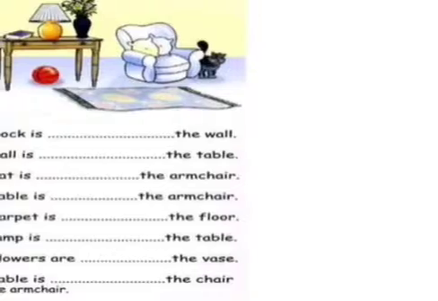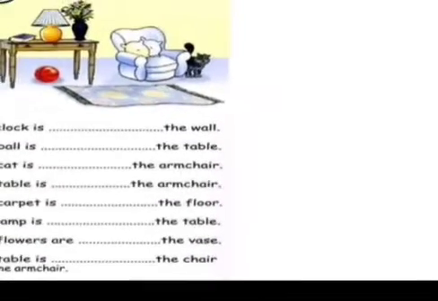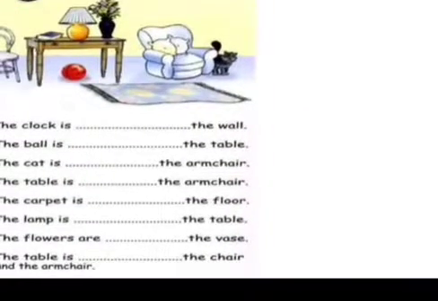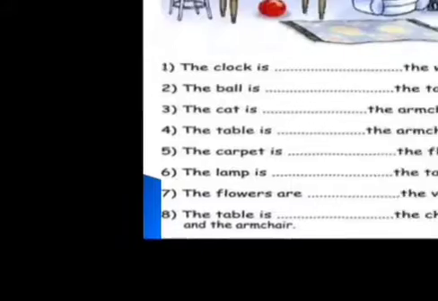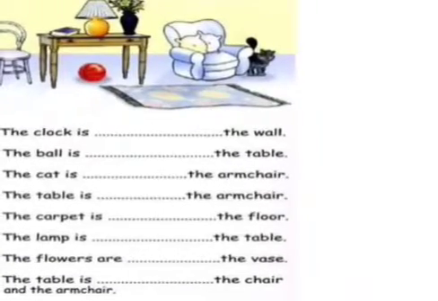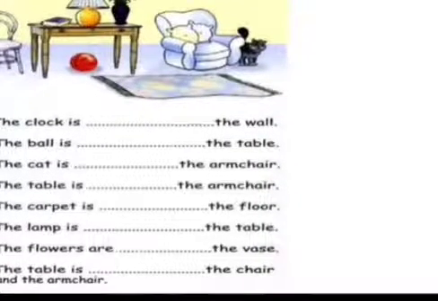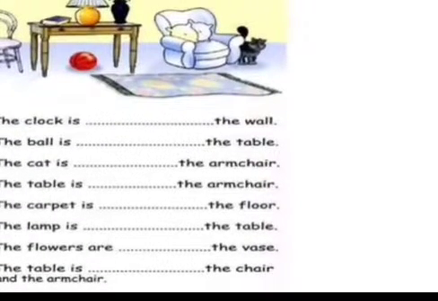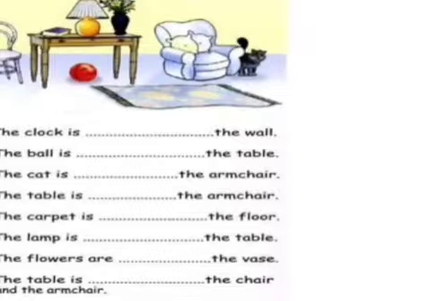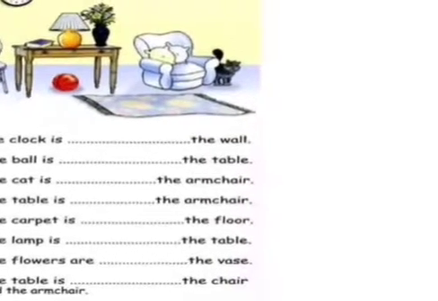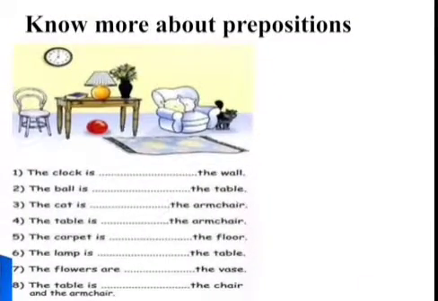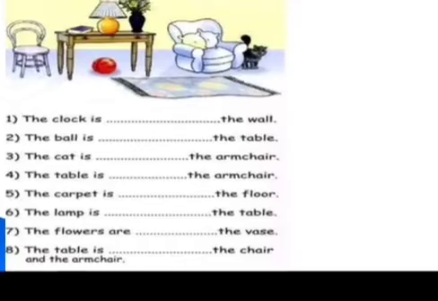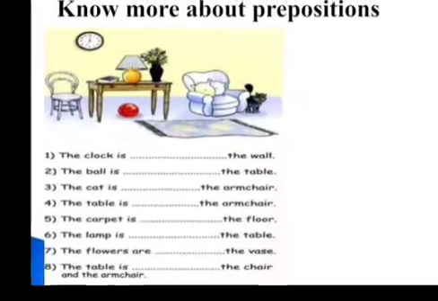The table is near the chair. The carpet is on the floor. The lamp is on the table. The flowers are in the vase. The table is near the chair. The table is between the chair and the armchair. So between is the right word. The table is between the chair and the armchair.